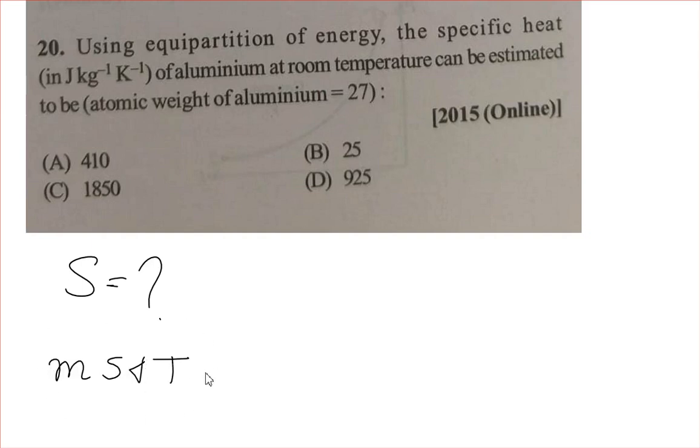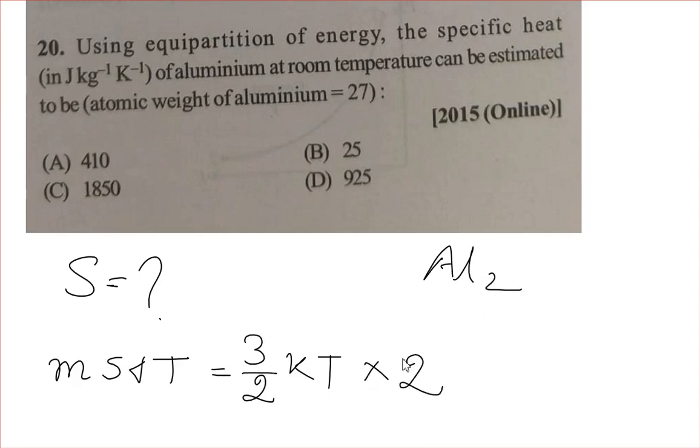This is the form of energy. During the equipartition of energy, the total energy, that is MST, is equally distributed among all the degrees of freedom. Okay, so what do we know that the kinetic energy in the case of gases will be 3/2 kT. Okay, because aluminum is here, so how does aluminum exist in form? Al2. Okay, so one molecule is made of two atoms, so 3/2 kT into 2.